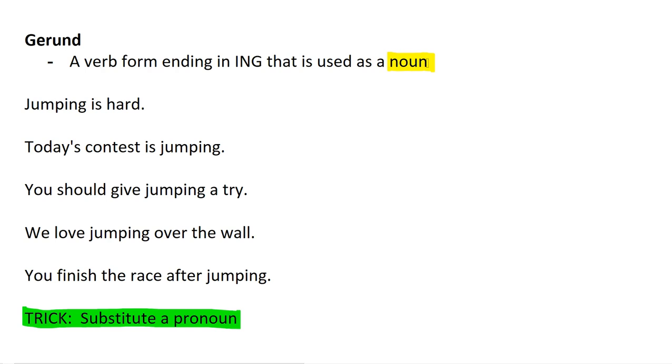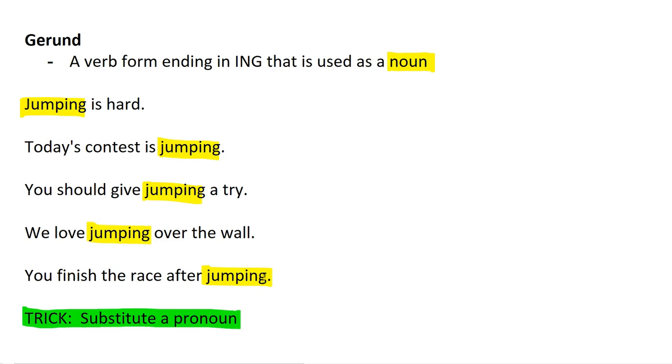So if you take a look at these 5 sentences, you'll notice that the word jumping is in each one of these, and jumping is a gerund. It's being used differently each time. So, jumping is hard. Today's contest is jumping. You should give jumping a try. We love jumping over the wall, and you finish the race after jumping.